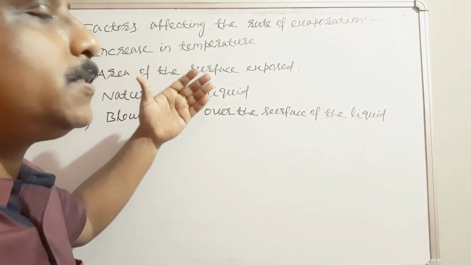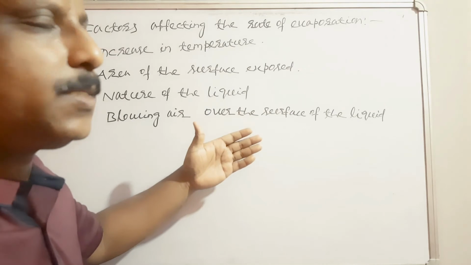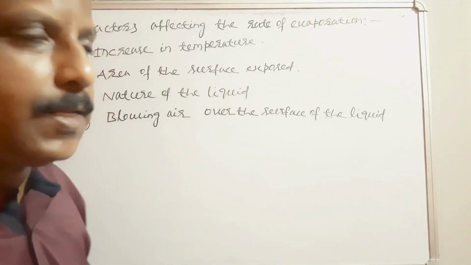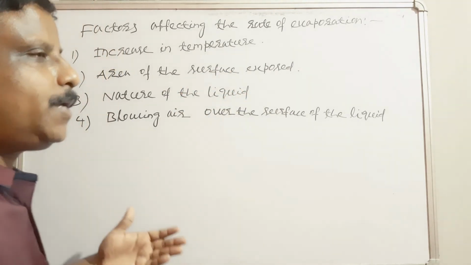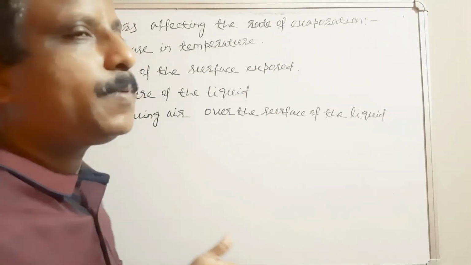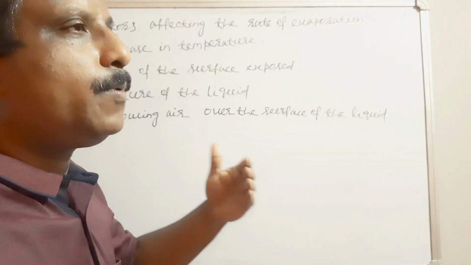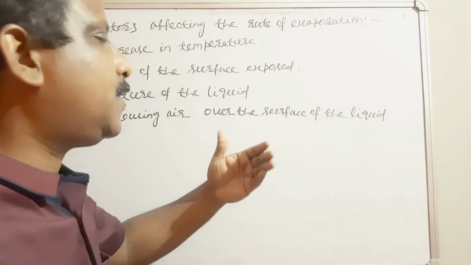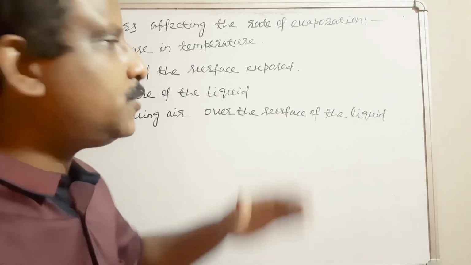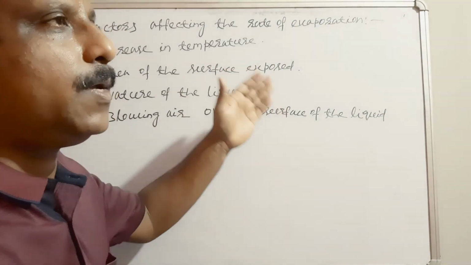When the area of the surface exposed is more, the rate of evaporation increases. When the liquid is volatile, just like petrol, kerosene, the rate of evaporation is more. When the air blows with more speed, the rate of evaporation increases. So in all these four conditions, the rate of evaporation increases.